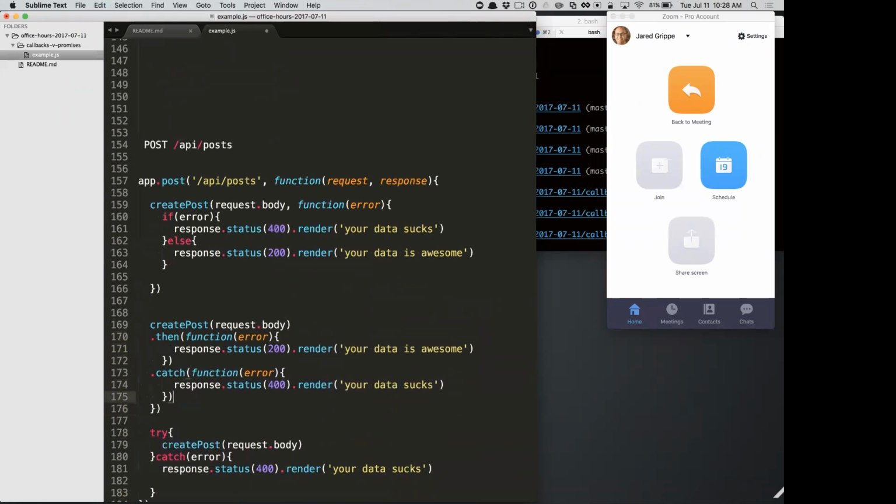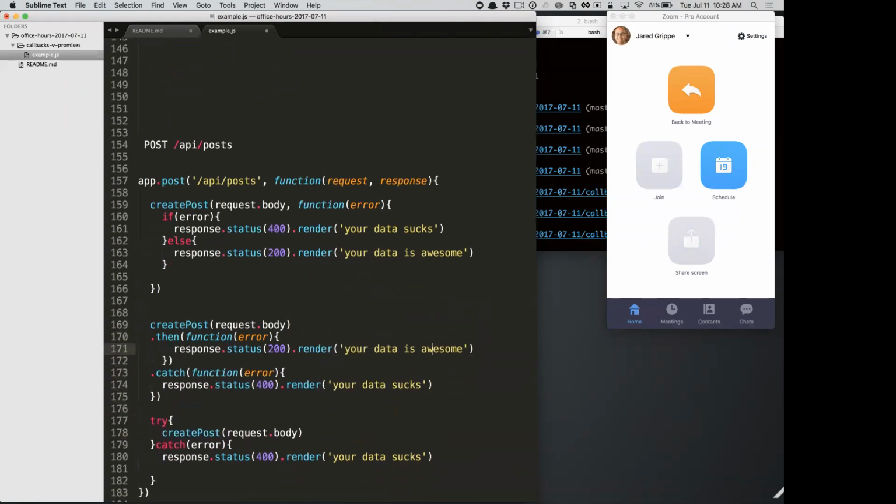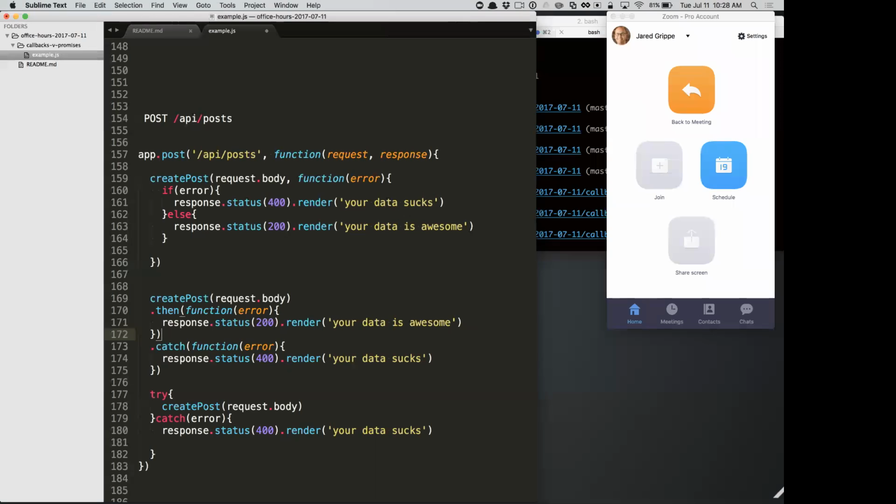So the try catch is just a synchronous way of throwing. The try catch only works synchronously, right? Because you keep going, right? Try catch couldn't work asynchronously because we're not waiting, right? This either throws an error right now or not, right? In this fake synchronous example, the failure is going to be thrown here, right?